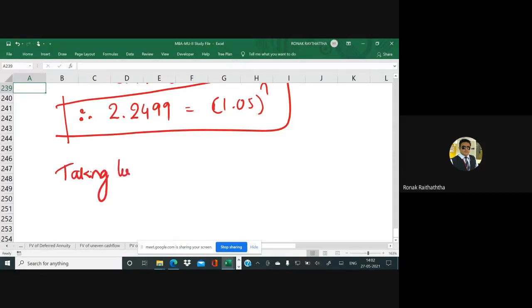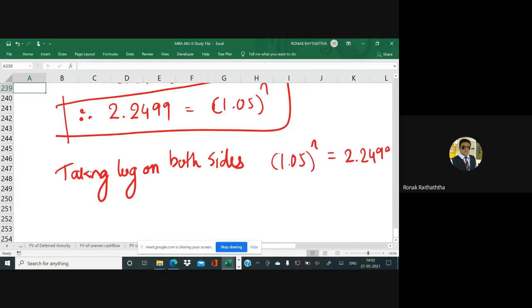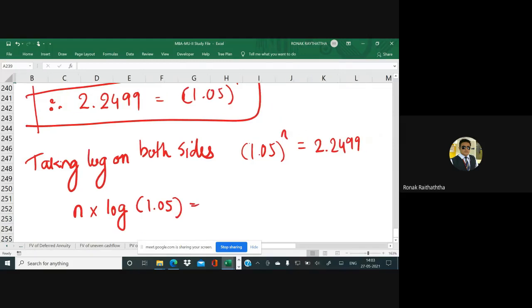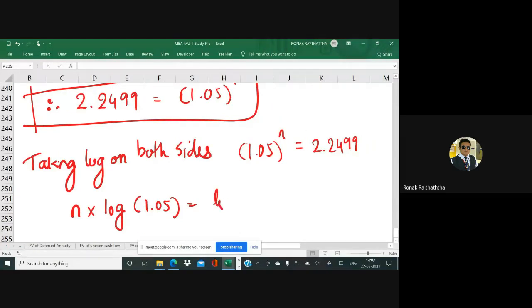Taking log on both sides. Let me just change the side, I'll be putting it over here: 1.05 raised to n equal to 2.2499. Sir, whenever the log is taken, whatever is there in a power will come to the multiplication. We are aware of the property of logarithm, right? So n multiplied by log of 1.05 equal to, we'll be taking the log on that side too, so log of 2.2499.